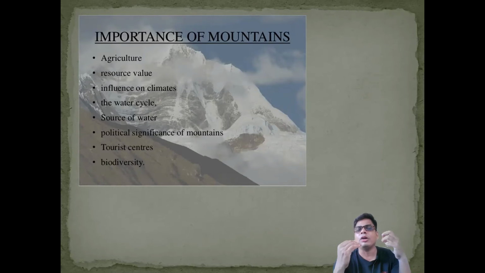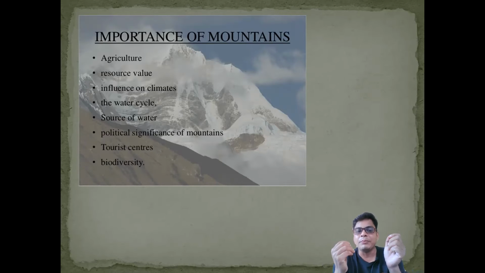Political significance: it is a protector of our India. Due to the Himalayan mountain, the Chinese or other countries cannot easily enter India, because it works as a wall. Every country has a boundary. For example, between Europe and Asia there is the Ural mountain, which also plays a vital role. So every country has some defense significance, and these mountains are used to protect us.